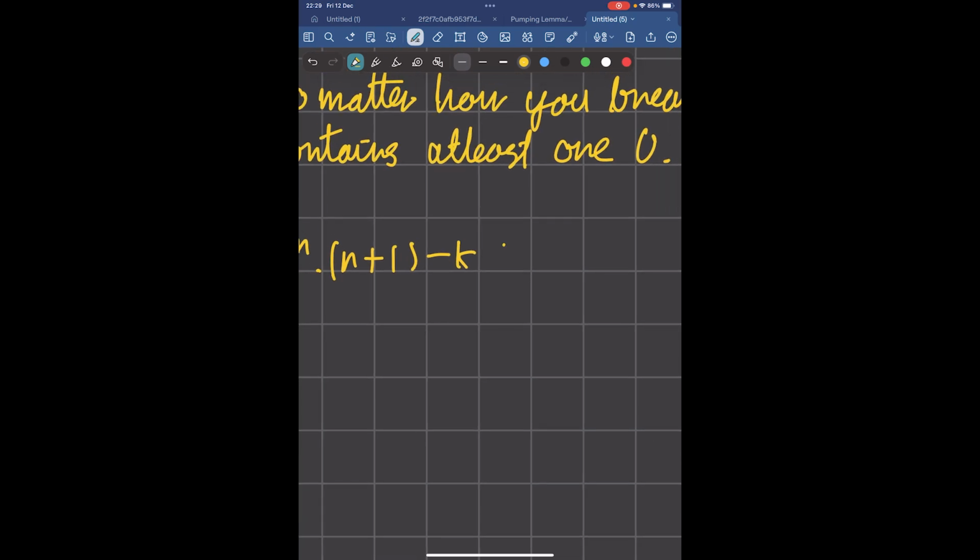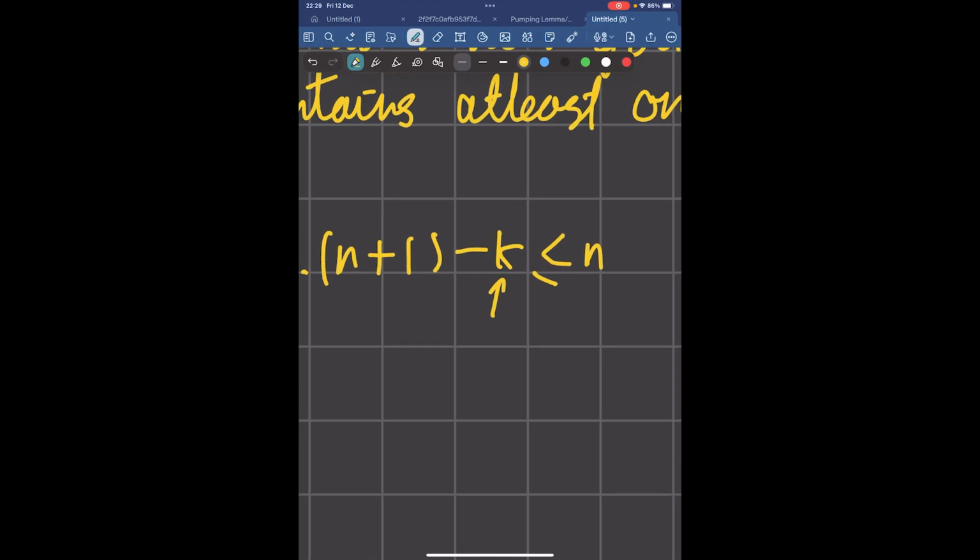So this entire thing will be at most n. So in the best case, k is equal to 1, which makes this thing equal to n. But in the worst case, k is more than 1. And so this entire thing has to be at most n.